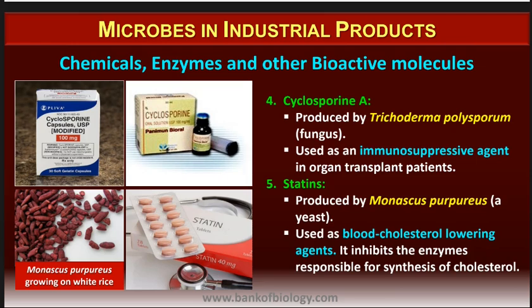Then statins are being used, which are produced by Monascus purpureus, which is a yeast, and they are used as blood cholesterol lowering agents. It inhibits the enzymes responsible for synthesis of cholesterol. So we have various drugs which come under statins, which is basically to lower the cholesterol levels in the patients.